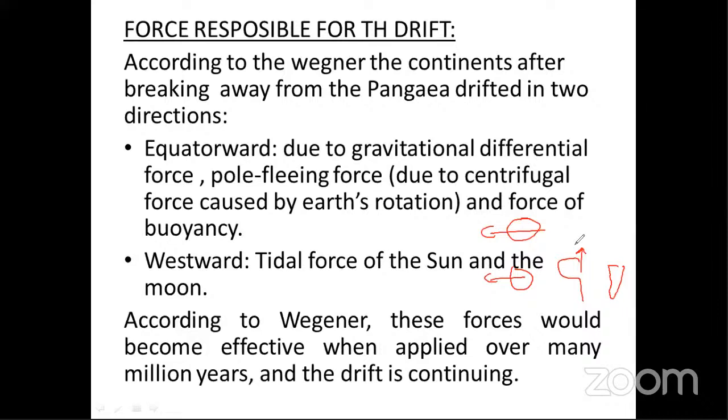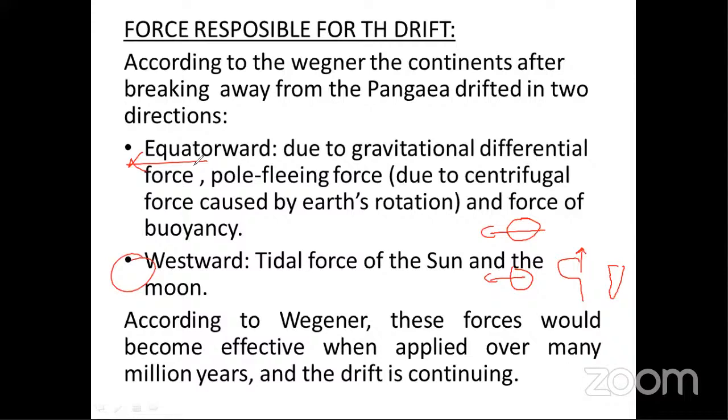So Wegener said that if this force is applied for a long period of time, it will be effective in drifting the continents. At present, scientists have completely discarded this force, saying that it is not possible for tides to drift a continent. The force required for the rising and falling of sea level because of the gravitational pull of the sun and moon would have to be about 10,000 million times more for drifting a continent. So it is not the case; this force was completely weak. Next, westward and equatorward movement because of the difference between gravitational force and buoyant force.